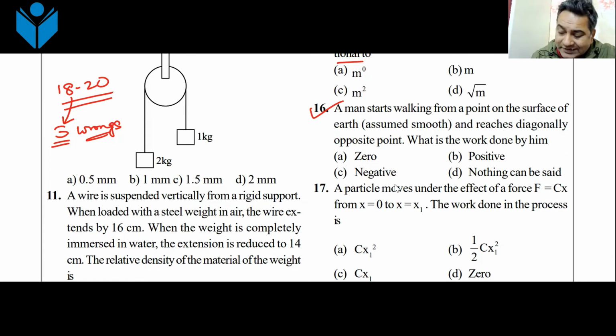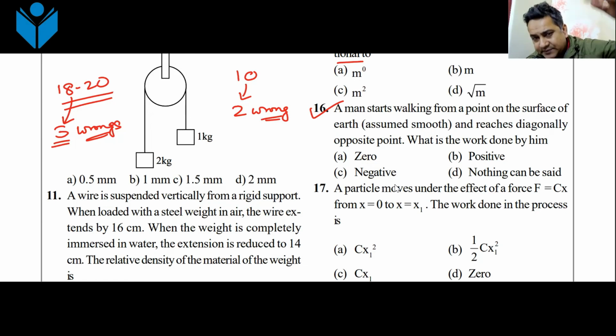Even if you solve only 10 questions, make sure that out of those 10, the maximum wrongs is 2. Then you slowly improve. If you think you're going to solve 20 questions and get 18 of them right all of a sudden, you are not going to get it ever. You have to get it step by step.